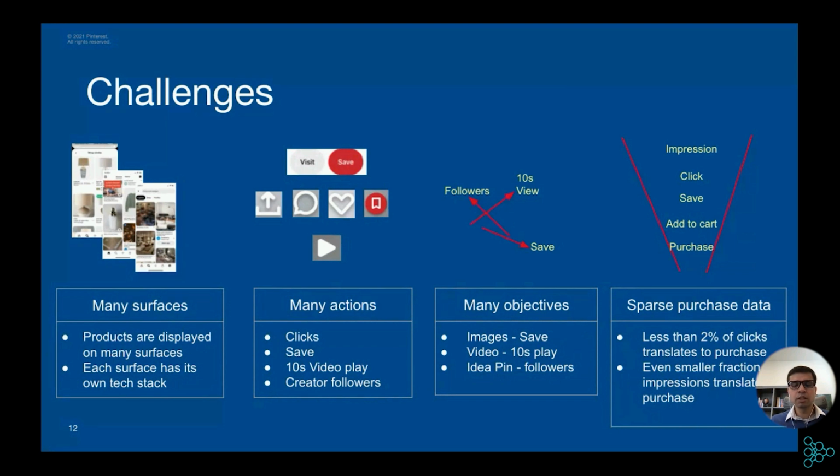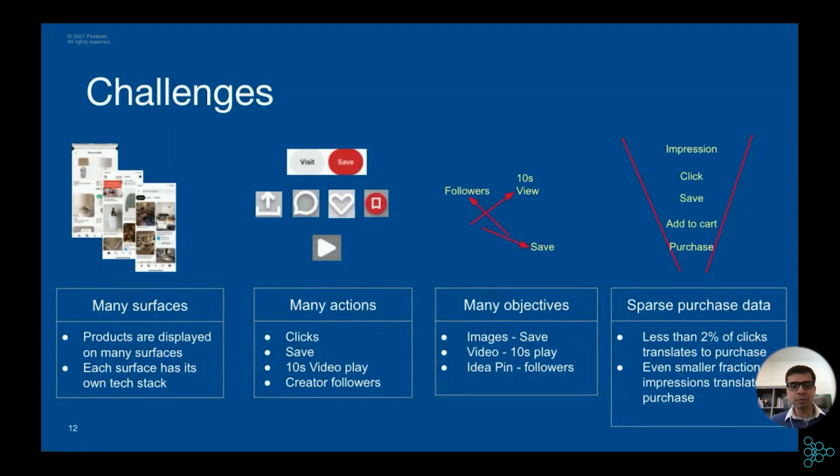The third problem is on surfaces such as home feed, we mix different content, and each of these content has its own objective. For example, for images, we want to optimize the save. For videos, we want to optimize for 10-second play. For idea pins or creator-created content, we want to increase their followers. And all these objectives do not always line up.